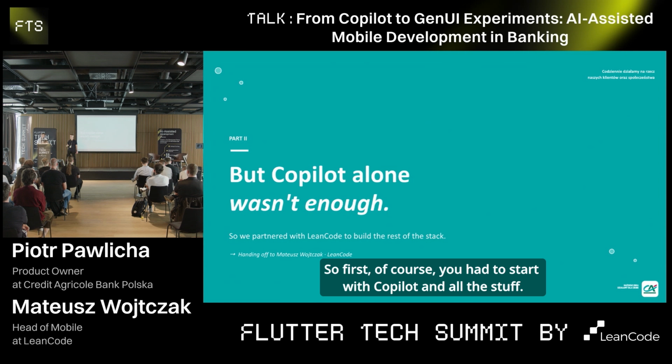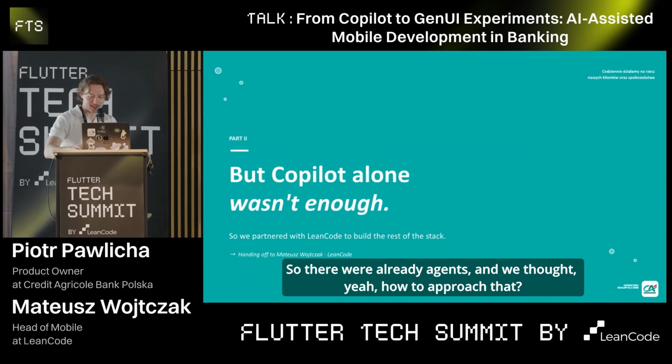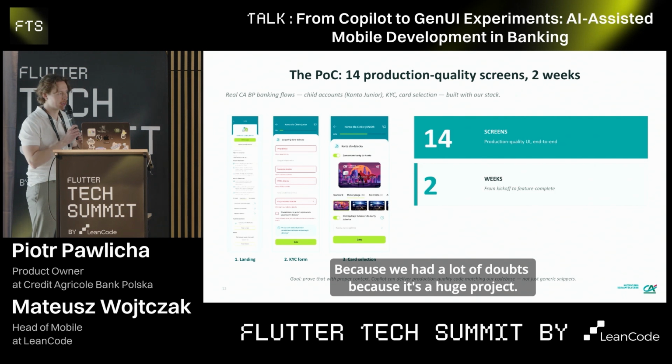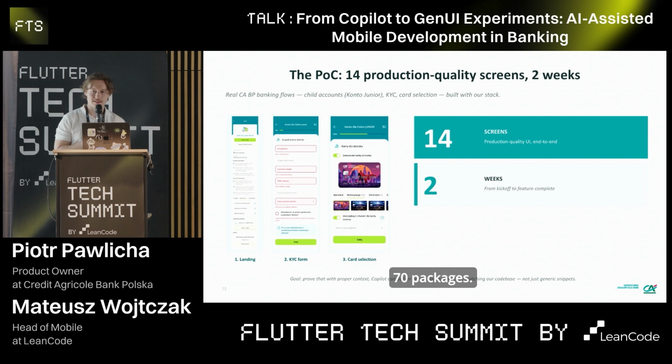Right. So first, of course, you had to start with Copilot and all the stuff. People got used to AI, and then you know how quickly AI progresses. So there were already agents, and we thought, how to approach that, because we had a lot of doubts, because it's a huge project. This mobile app is about 2 million lines of code, I think, 70 packages.